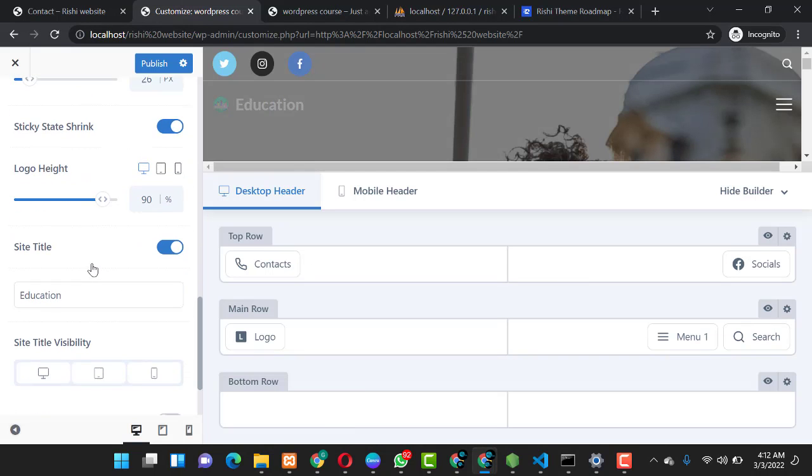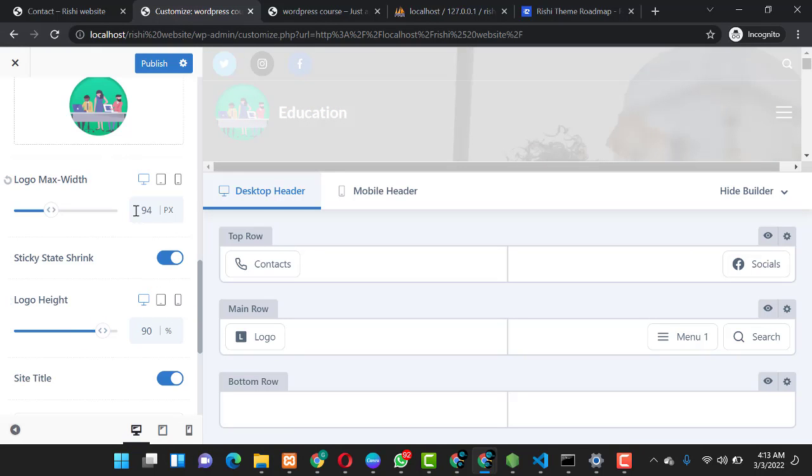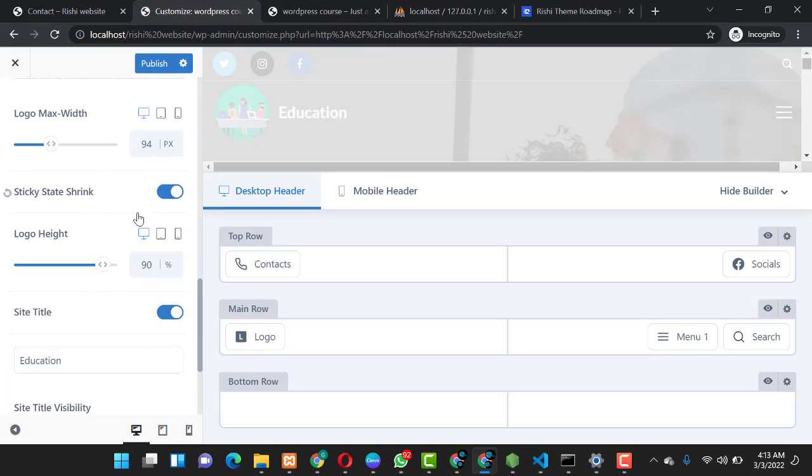So guys, you can also choose to size it. You resize your logo. Maybe you want it to be big, you want it to be small. It just depends on what you want for your website. So you can resize it to be a bit bigger like this, and you can also resize the height. So that is how you can customize and change your logo.